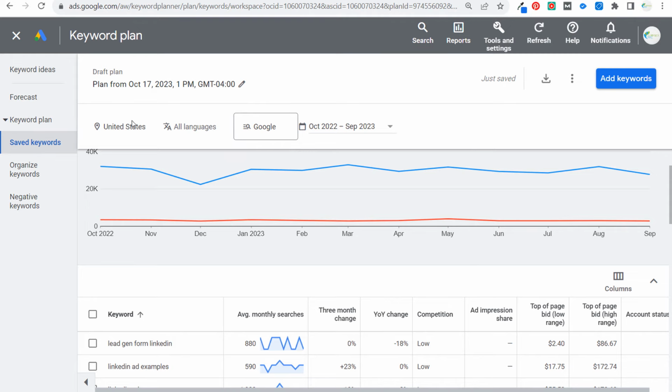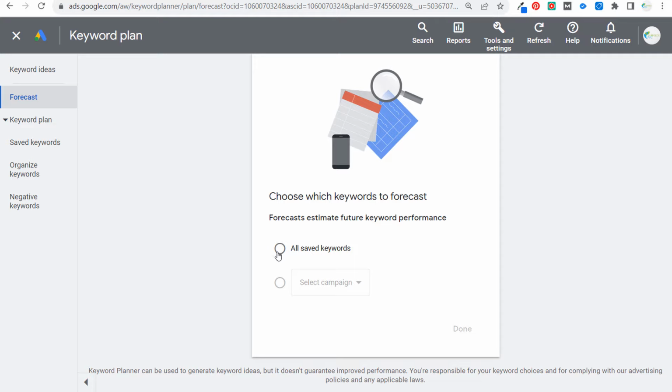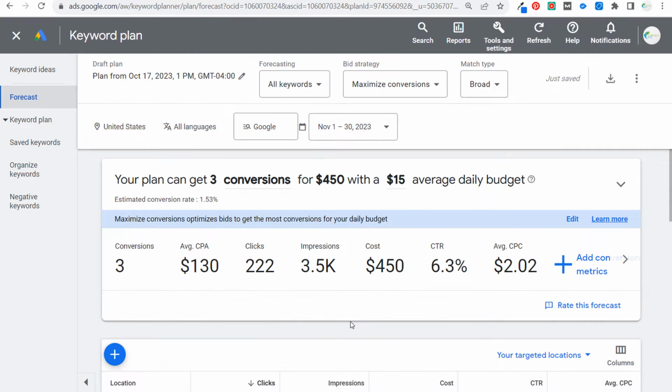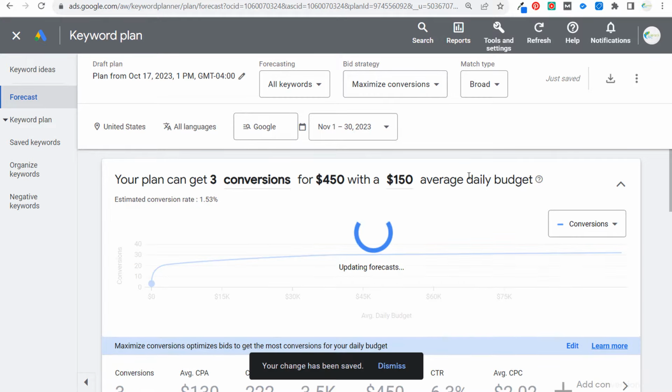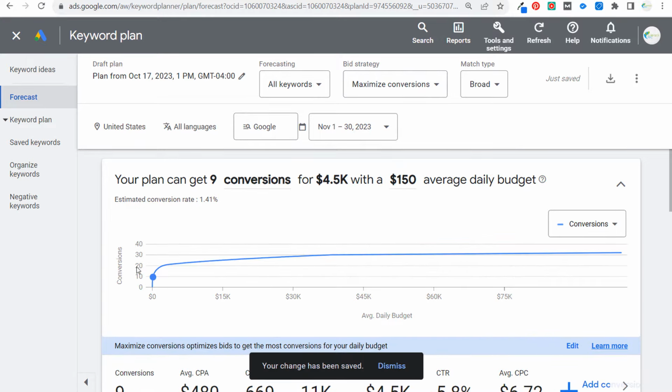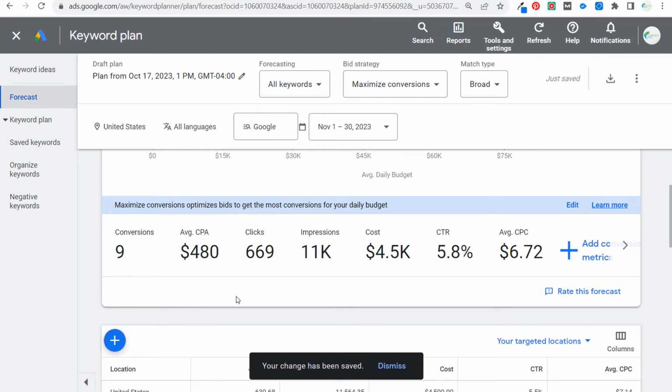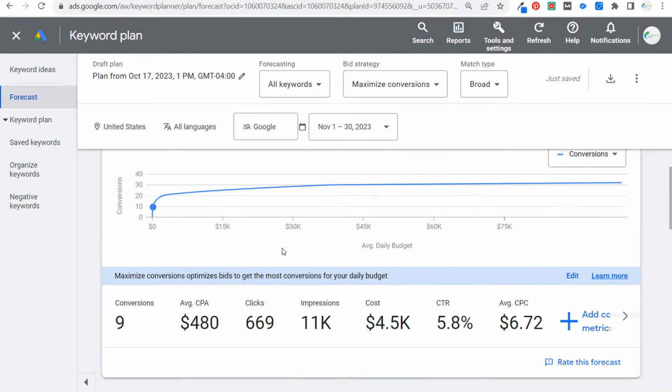Now, if we click on forecast after we enter our saved keywords, what we can do is click on all saved keywords, click on done, and we can go through this data here where they're going to say, here's our forecasting for all keywords using this bid strategy, using this match type, and it's going to give us a forecast for the next month. And what you can do is say, okay, my average daily budget is going to be $150 for this campaign, and here is how much it's probably going to cost me with my $150 daily budget.